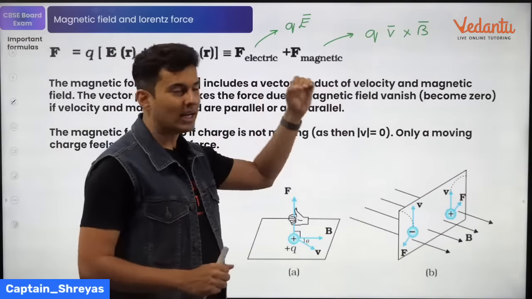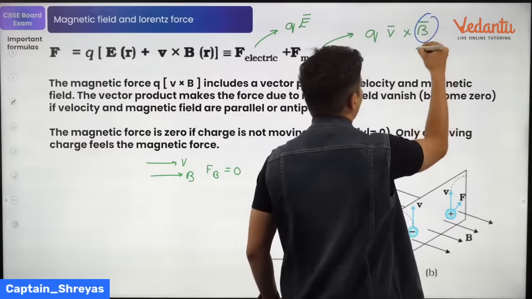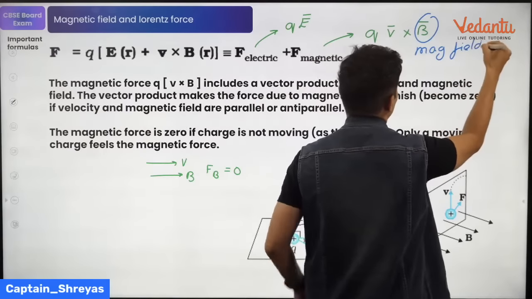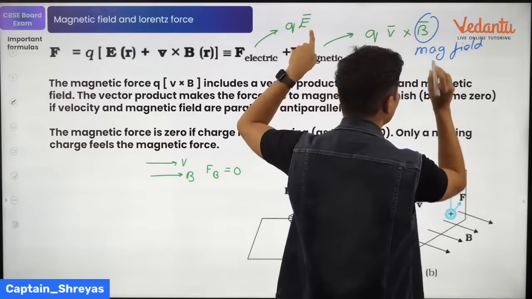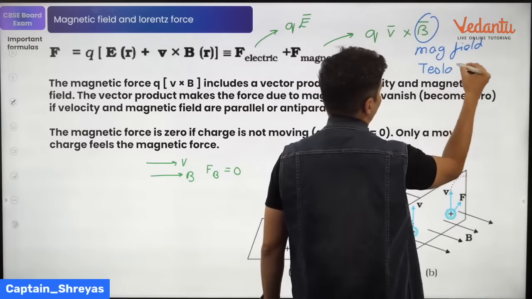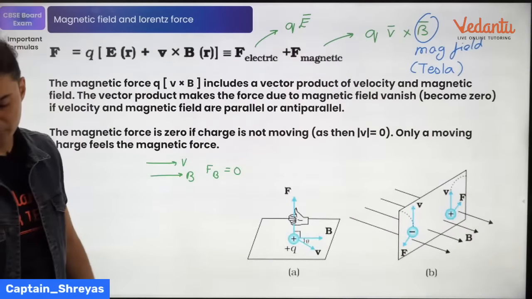B is also called the magnetic field. This is your magnetic field. Like you have electric field symbol E, magnetic field symbol is B. The unit is basically Tesla. Your Tesla company is there. No, same Tesla is there over here also. Keep this in mind.